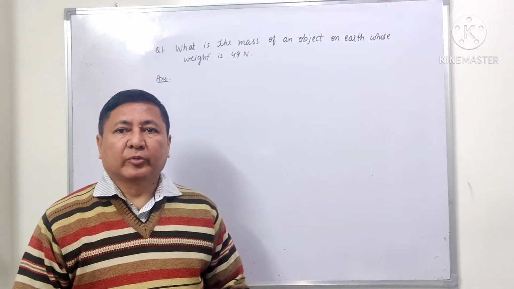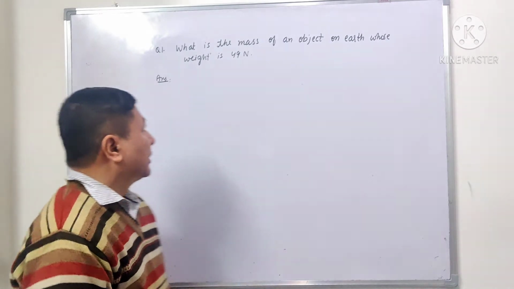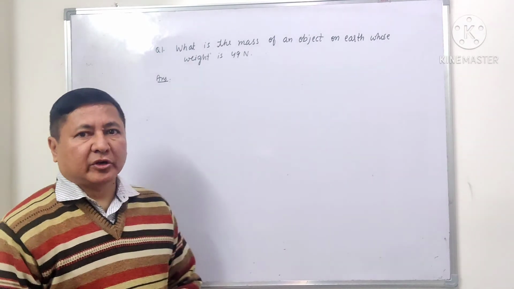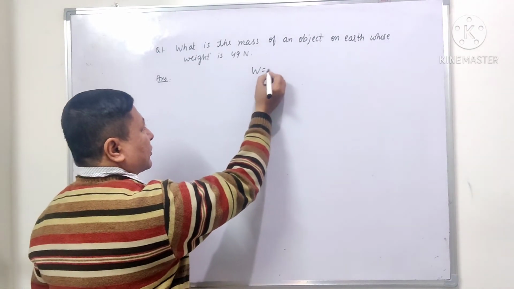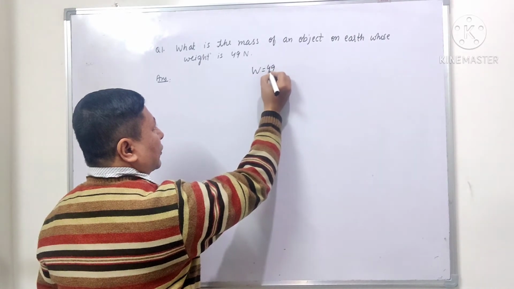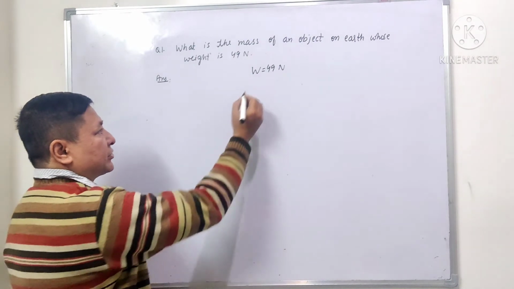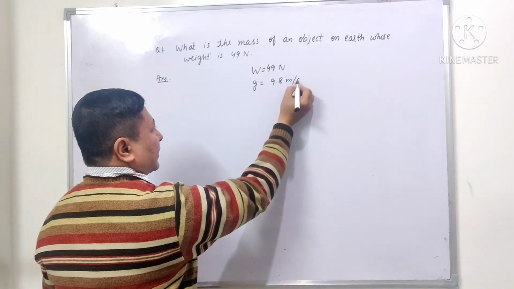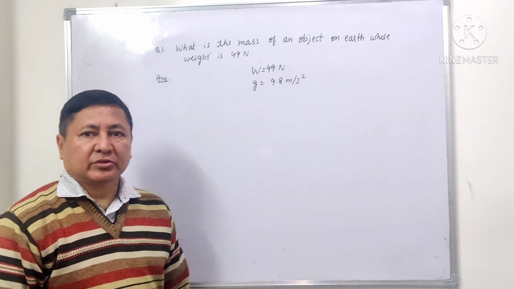Now let us do some numericals based on mass and weight. The first numerical is: what is the mass of an object on earth whose weight is 49 Newton? Now in this question, what is given? The weight is 49 Newton, and we know the acceleration due to gravity is 9.8 meter per second square. We have to find the mass of the object on the earth.